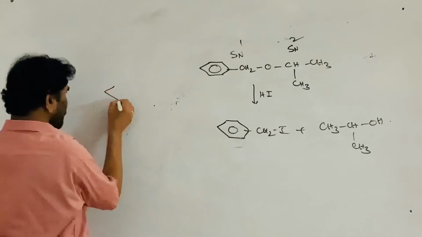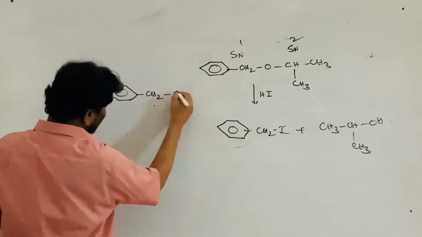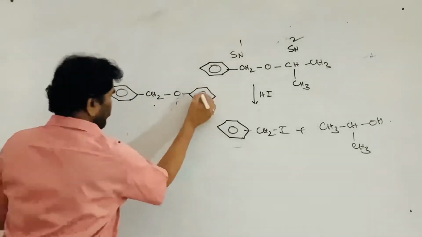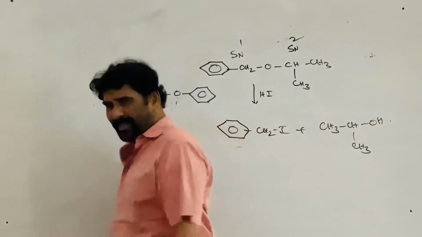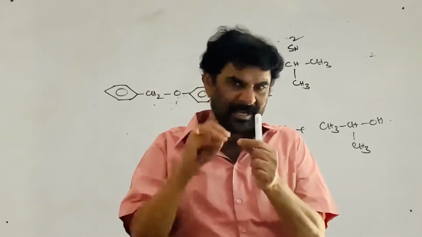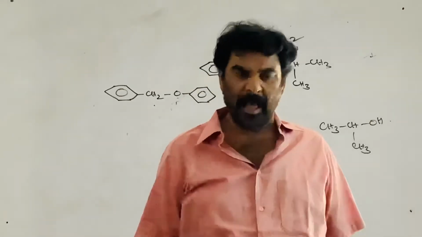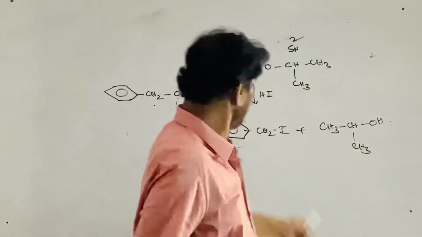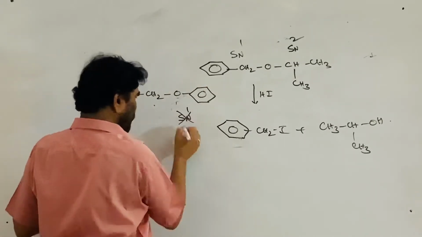Let me take this benzyl ether, and on the other side, instead of this, I am taking phenyl. On the phenyl group, the group connected to the benzene ring cannot be replaced with a nucleophile. Nucleophilic substitution is not possible. Neither SN1 nor SN2 is possible on the ring. Therefore, here no SN1, no SN2.